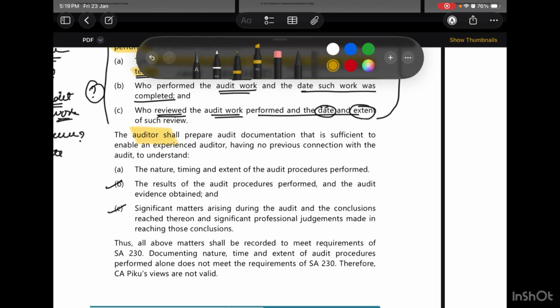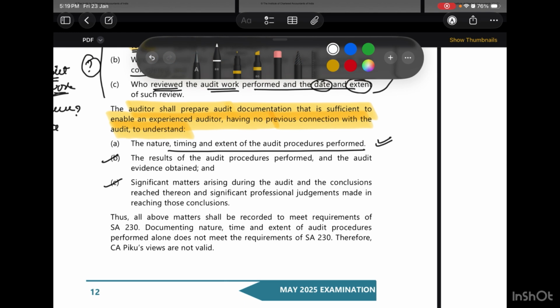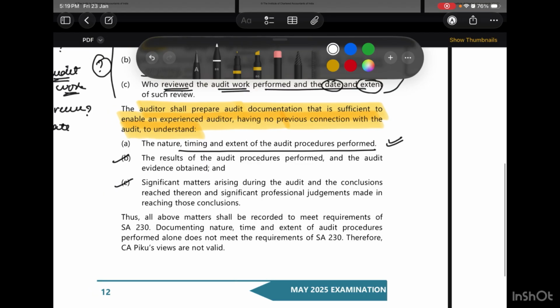The auditor will prepare such documentation that is sufficient to enable an experienced auditor, having no connection with the audit, to understand firstly the nature, timing and extent of audit procedures performed, which is already covered. The other things we have to give are the results of the audit procedures performed and the audit evidence obtained, that is, conclusions plus audit evidence.